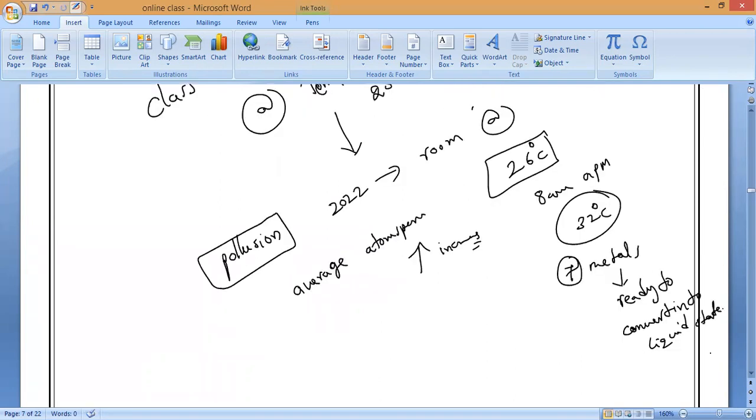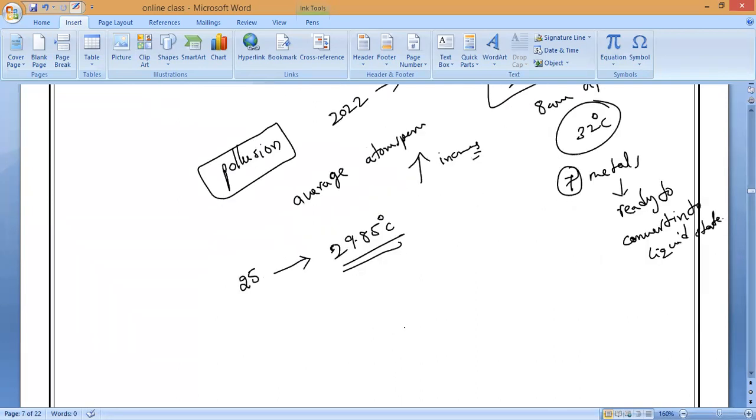Just how much degree Celsius temperature rise? Just 29.85 degrees Celsius, from 25 to 29.85. Is it a much change in temperature? Nothing. Just 298.15 Kelvin to 303 Kelvins. That's all.